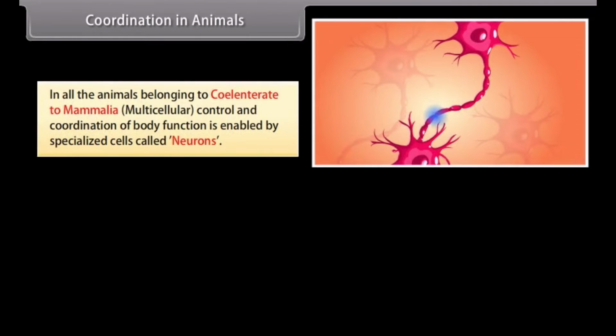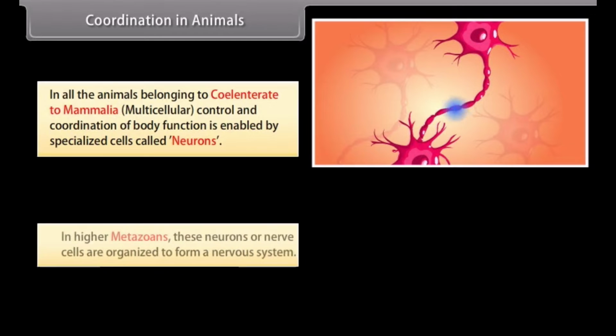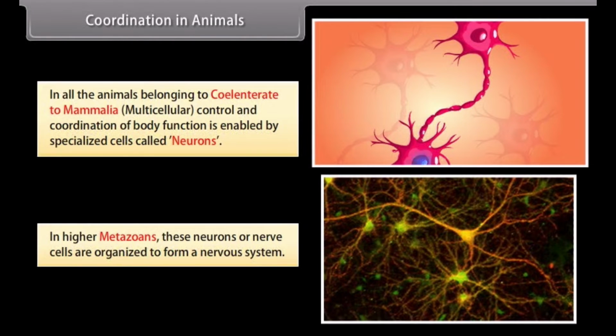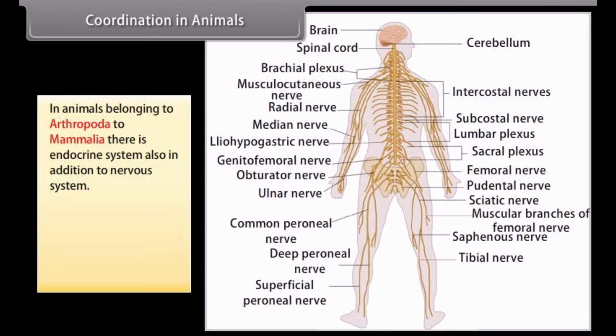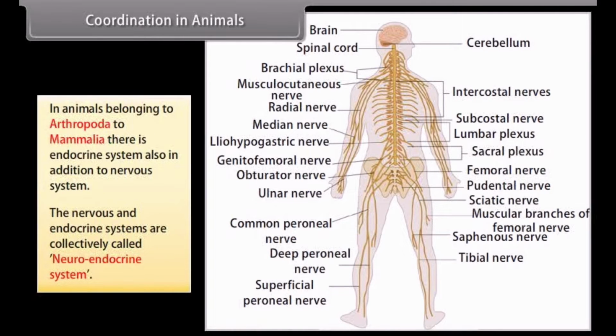Coordination in animals. In all the animals belonging to coelenterate to Mammalia, multicellular control and coordination of body function is enabled by specialized cells called neurons. In higher metazoans, these neurons or nerve cells are organized to form a nervous system. In animals belonging to Arthropoda to Mammalia, there is endocrine system also in addition to nervous system. The nervous and endocrine systems are collectively called neuroendocrine system.